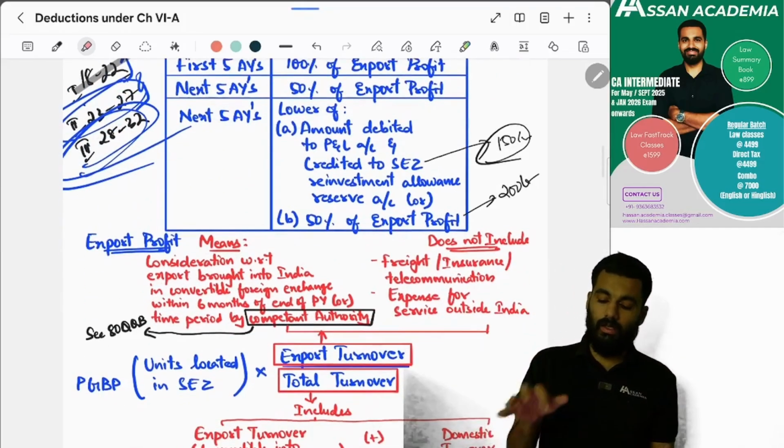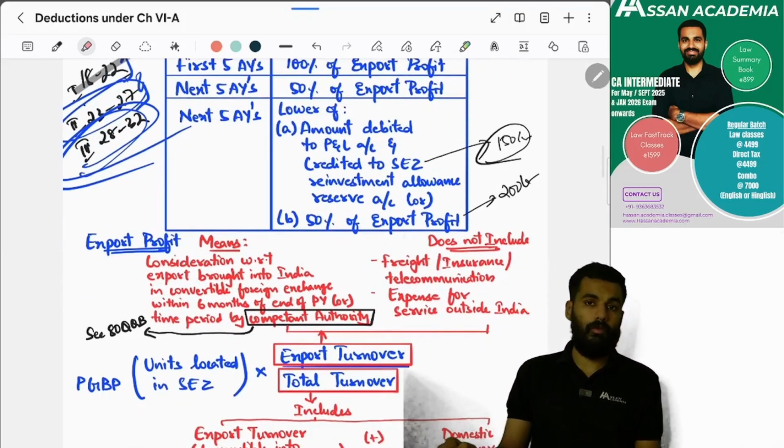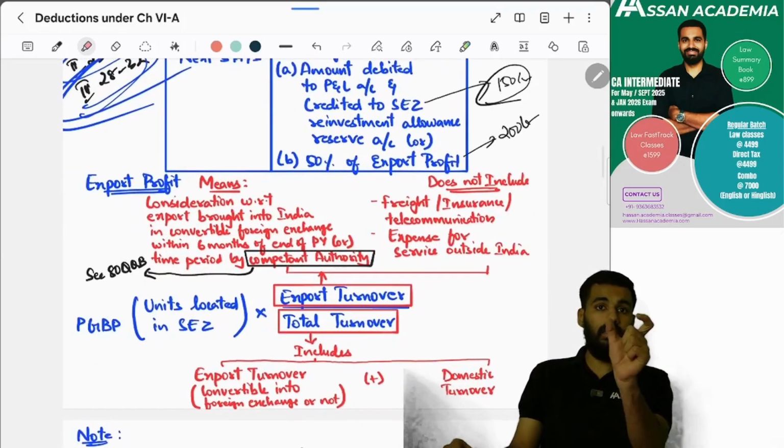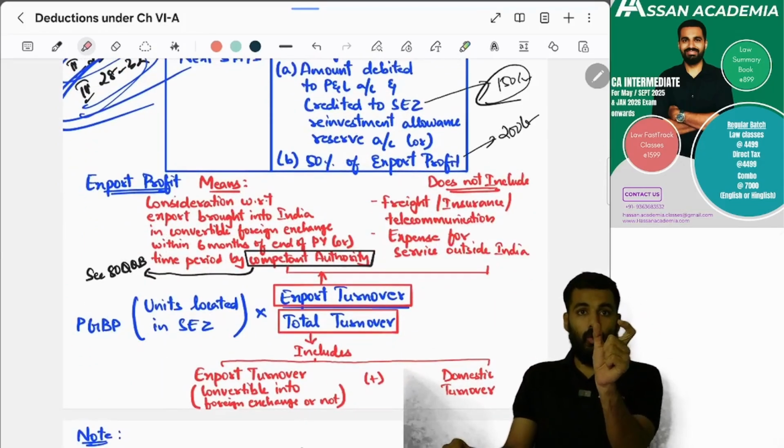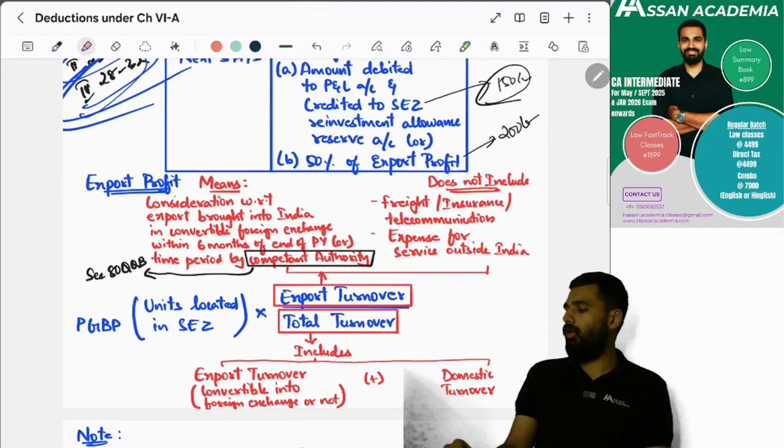Yes or no? Yes. Now, what is this export profit? It is the PGBP net profit income multiplied by export turnover divided by total turnover.